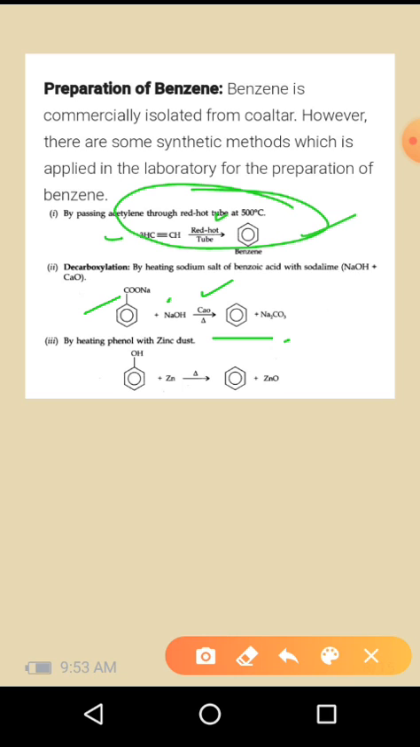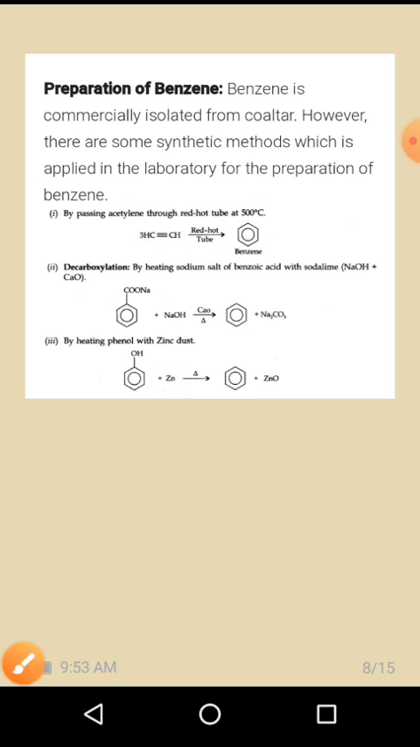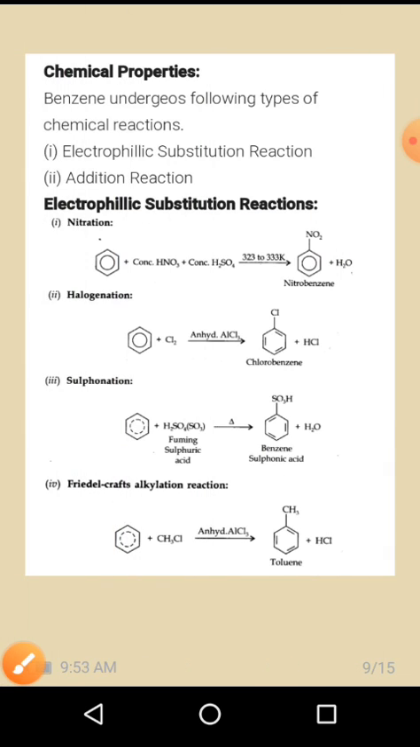The third method is by heating phenol with zinc dust. So this one is a phenol molecule. Upon heating in the presence of zinc dust, it will produce benzene and ZnO. So these are some methods for the preparation of benzene. Next one is chemical properties.